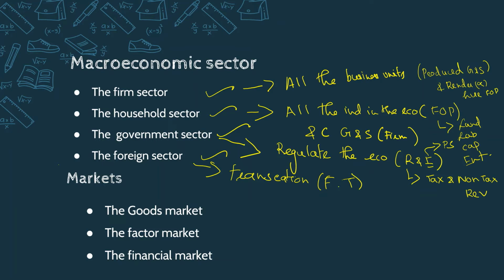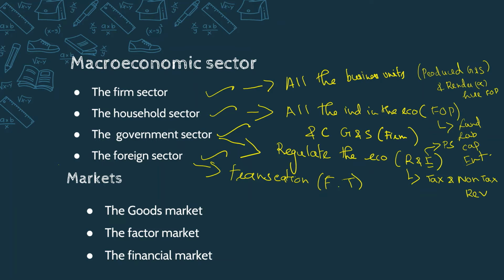So these are the four major macroeconomic sectors, and we are going to use these sectors frequently in the circular flow of income concept, where we will see the interdependency of these sectors.